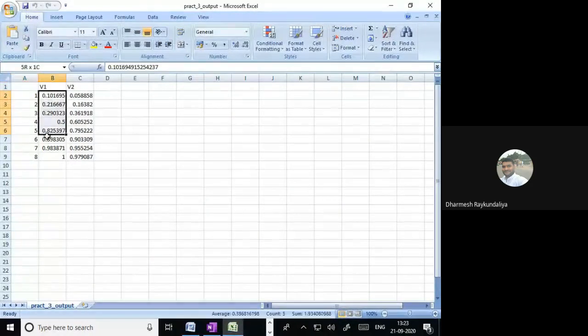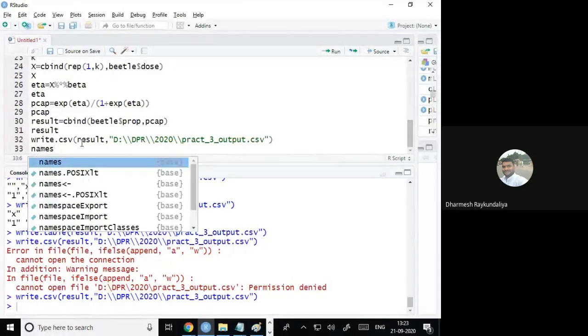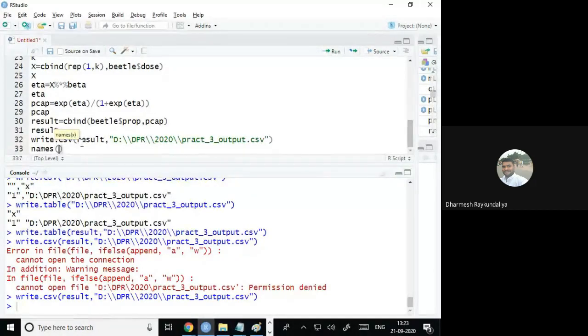Okay, this is the one, what is your V1, V2? What is V1? We can give the names.